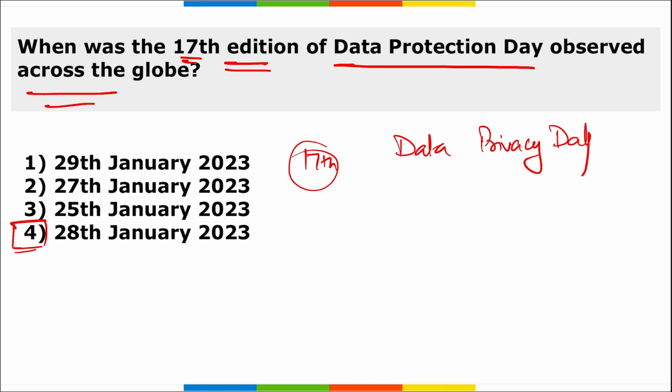It is an international initiative to raise awareness about the significance of protecting data privacy. The day commemorates the anniversary of the opening for signature of Convention 108, the Global Data Protection Convention that was launched in 1981, on 28th of January.